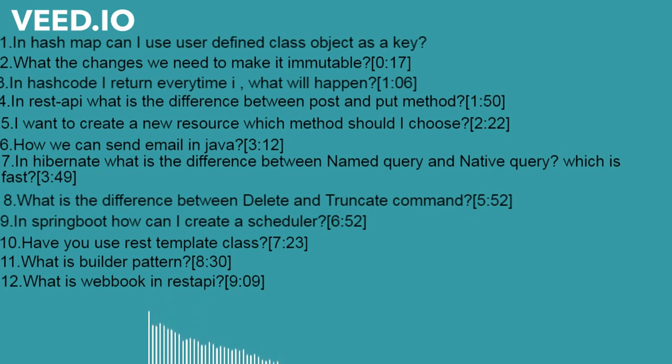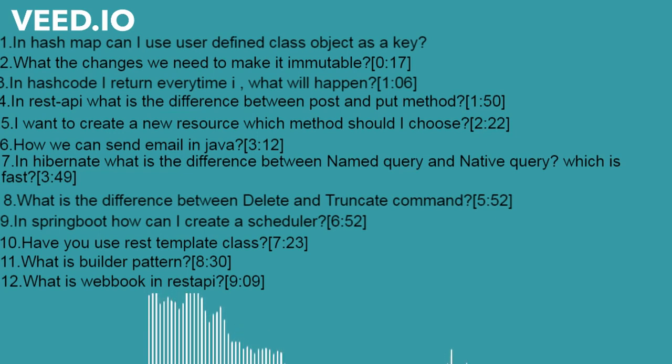If we are returning a constant value in hashCode, because internally HashMap uses a hashing function which is required to find the index, so if we are returning a fixed value, it will return a fixed index every time. So every entry will go to the same index, and performance will degrade.